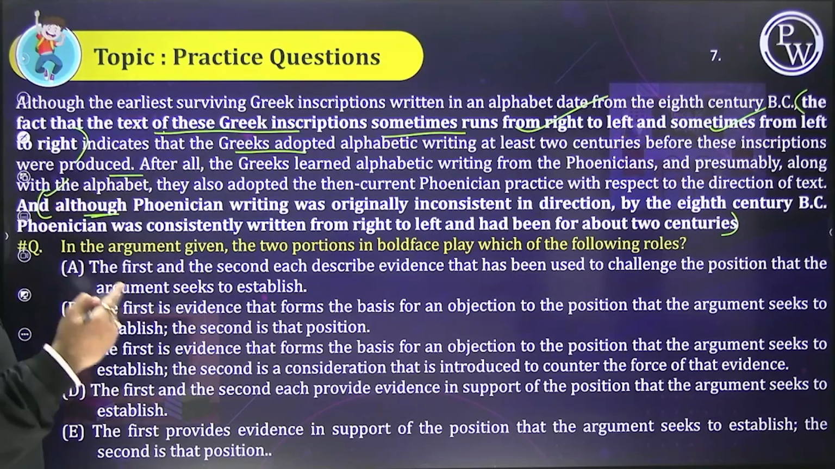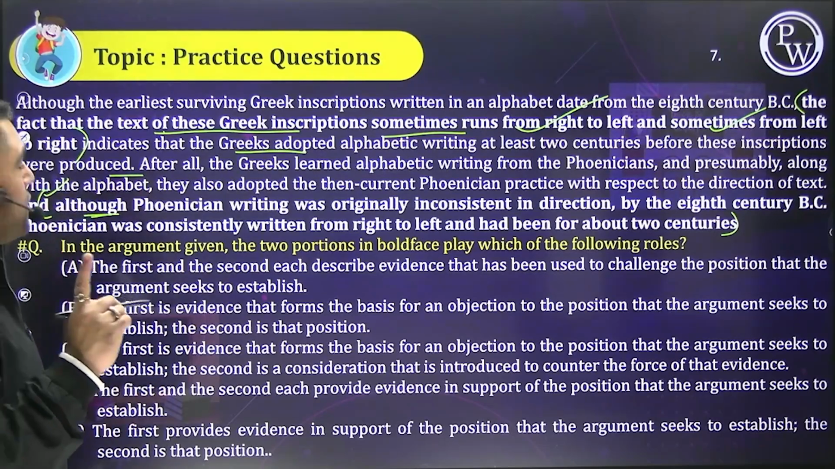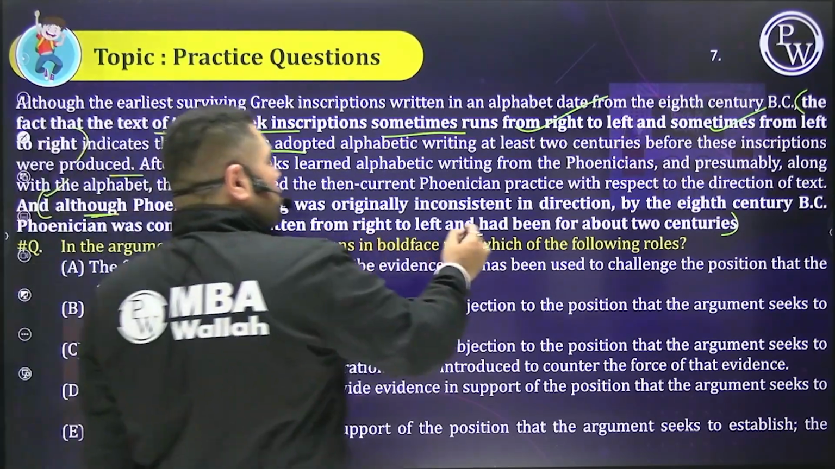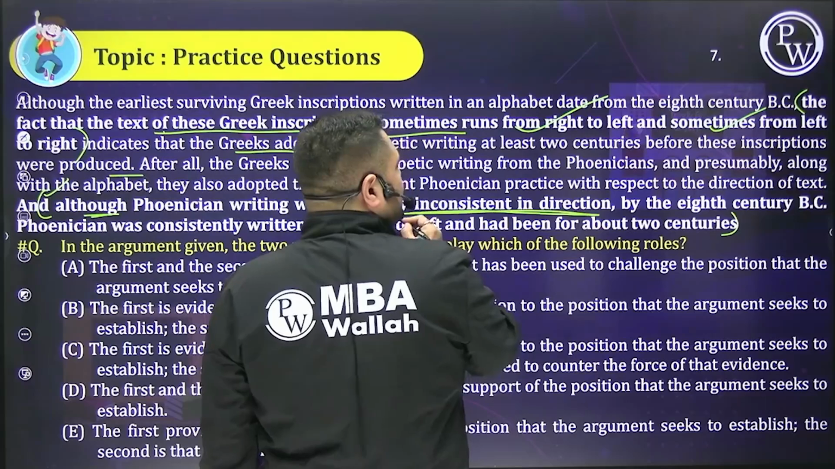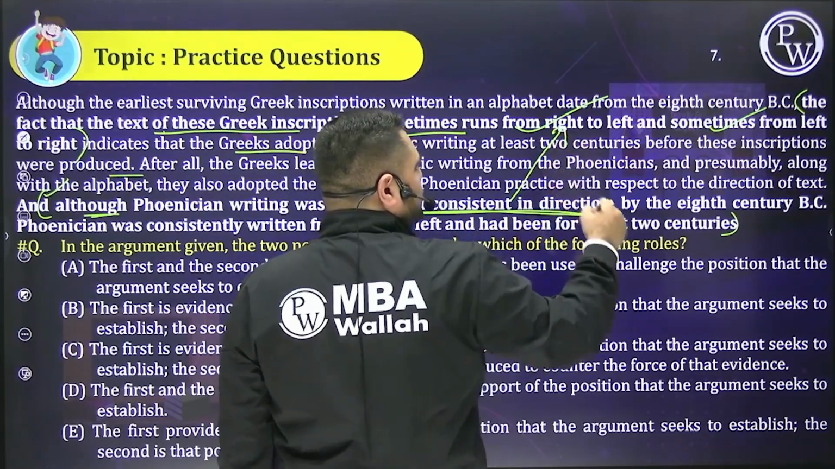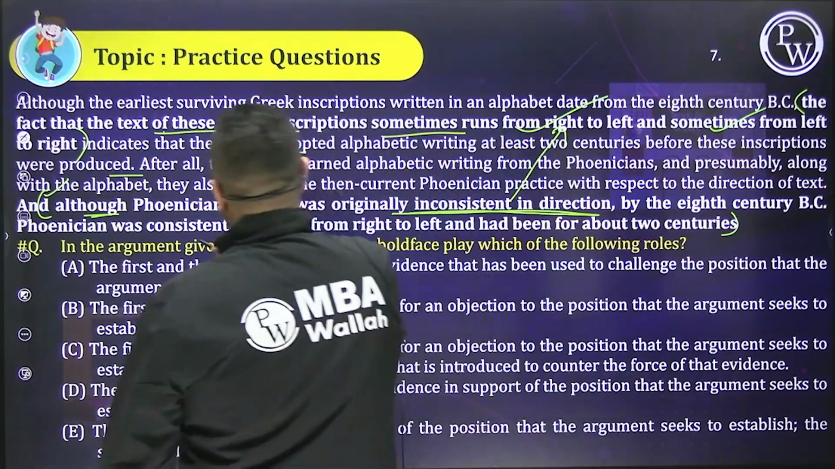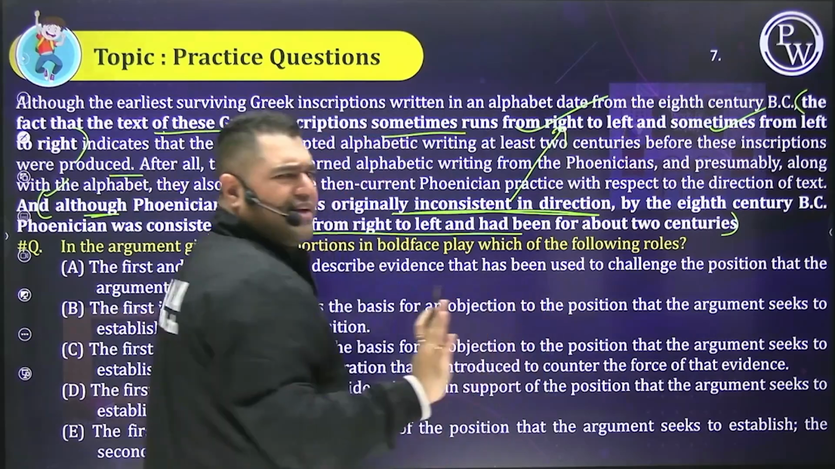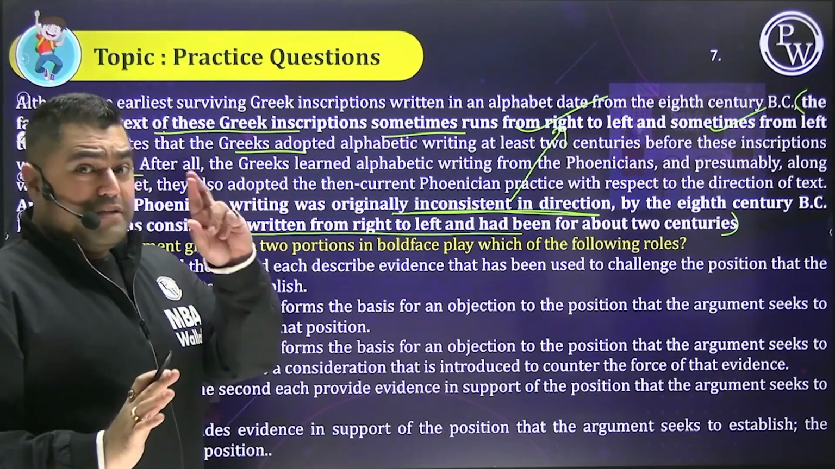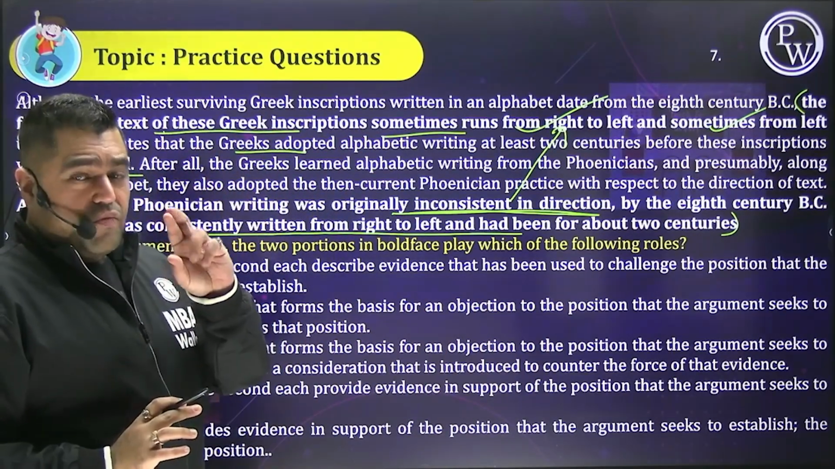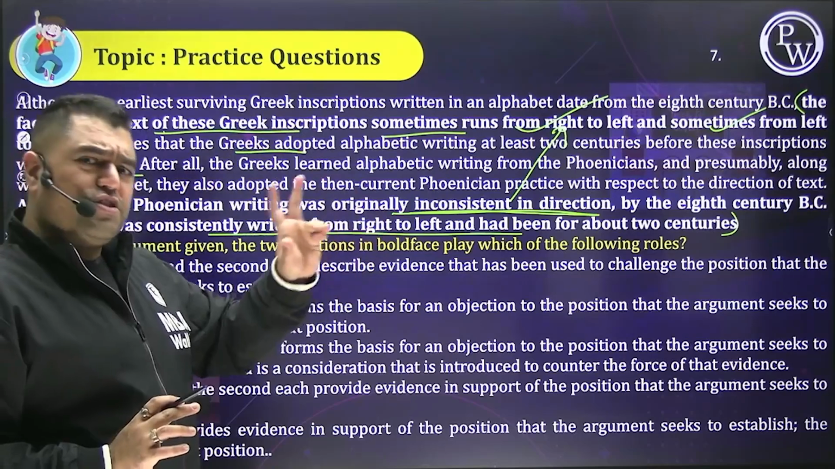And मतलब additional word, not transition word. Phoenician writing was originally inconsistent in direction. By the 8th century, consistent था from right to left, but ठीक है. That means there's some link which is there. That was inconsistent. This was sometimes inconsistent, sometimes consistent.